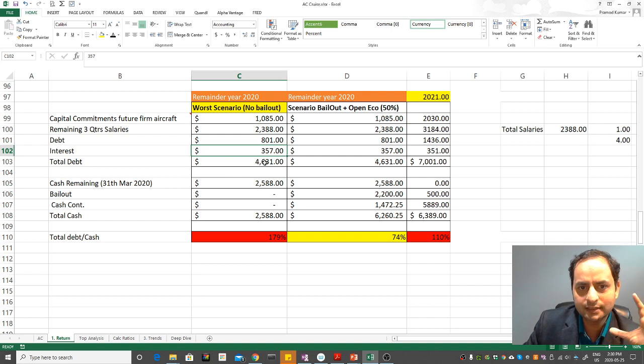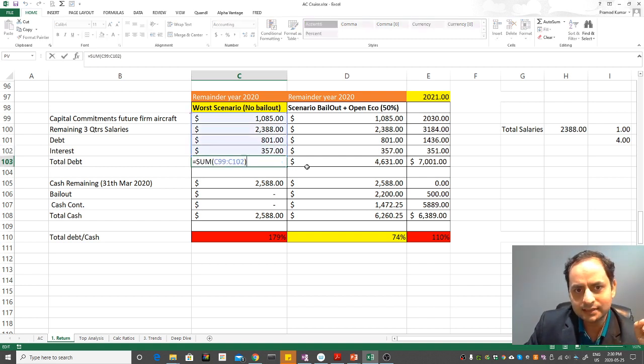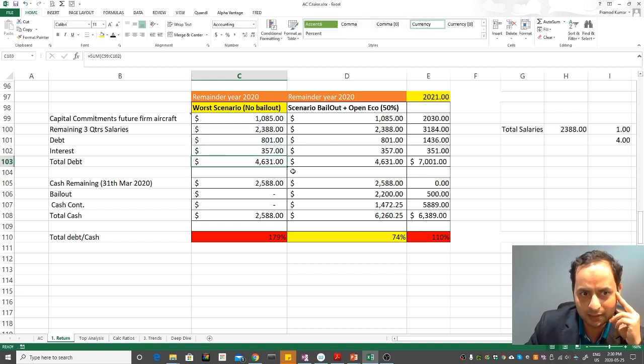and the total debt what the company need to pay this year, if I just keep all other minor expenses aside, this is just the major expenses, right, which is 4.631 billion dollars, right? This is the Canadian dollars. Just want to highlight that. So this cash remaining so right now they have this cash balance which is 2.5 billion.